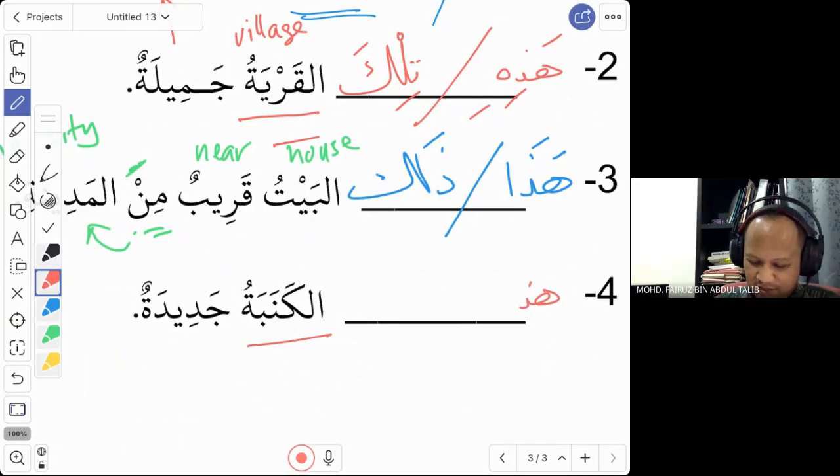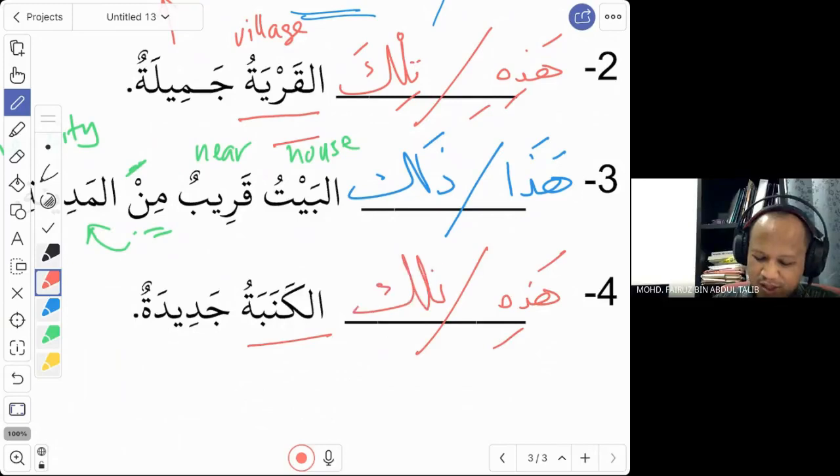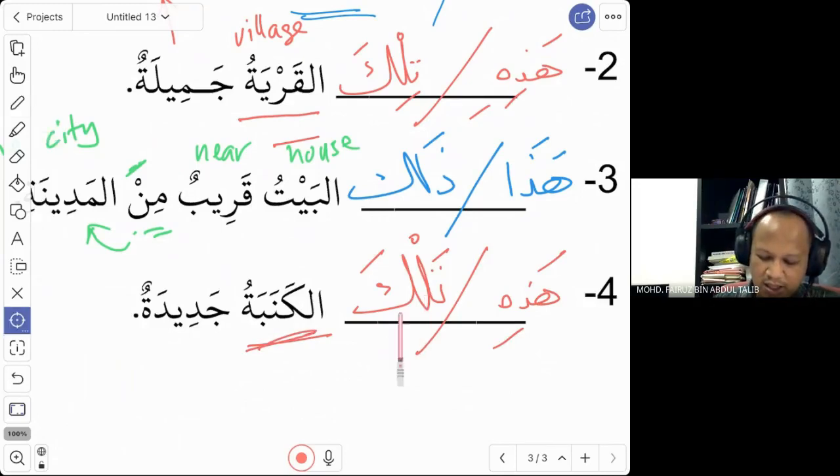Is it haza or is it hadhihi? Hadhihi, correct. And is it zalika or tilka? Tilka, good, because the word kanaba is muannas, al-kanabatu. So we say tilkal kanabatu jadida, or hadhil kanabatu jadida.